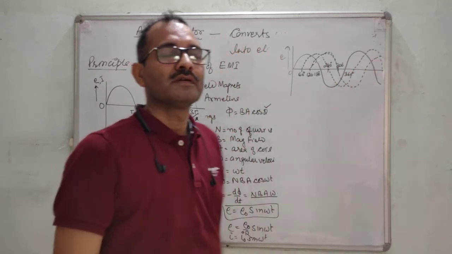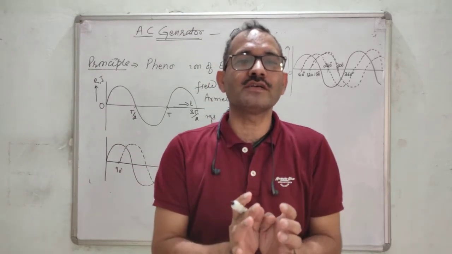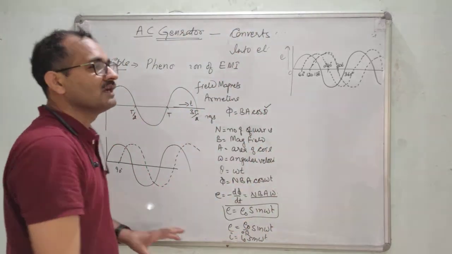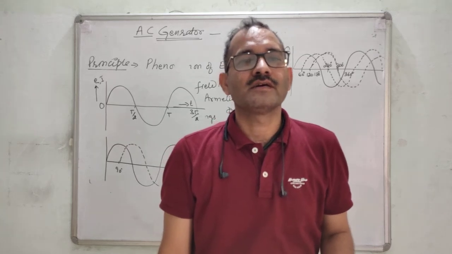So usually in commercial power stations, a multi-phase generator is used. This is the whole process. We can understand the working of the AC generator, right?